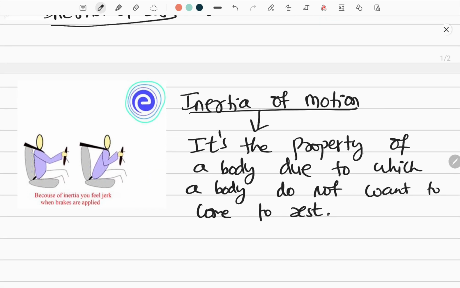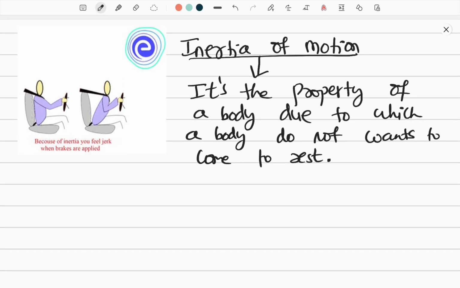But here it is a property of a body due to which a body does not want to come to rest. It doesn't want to come to rest. All right. So it wants to continue its motion only. All right. So I hope the definition is clear. Inertia of motion means it wants to be in motion only. It doesn't want to come to rest.